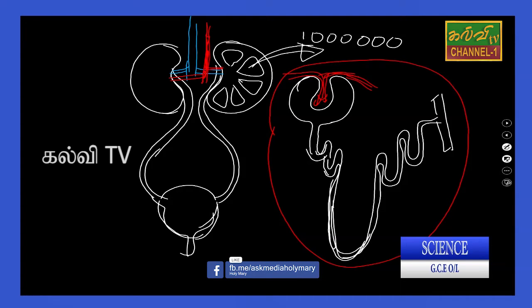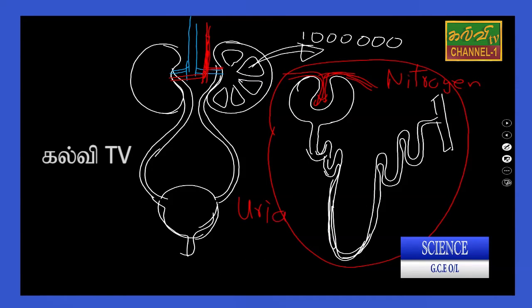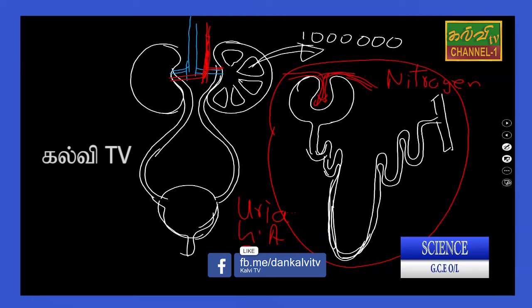This organ is most responsible for excreting nitrogen waste materials, which are urea, uric acid, and creatinine.